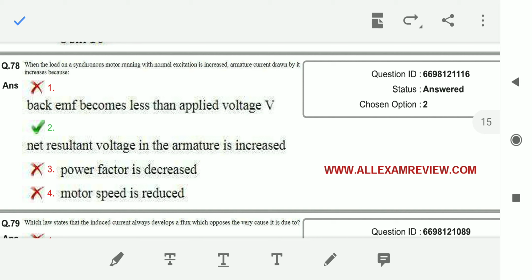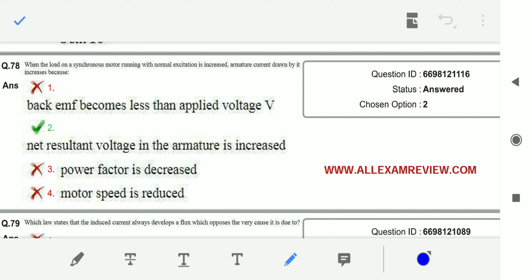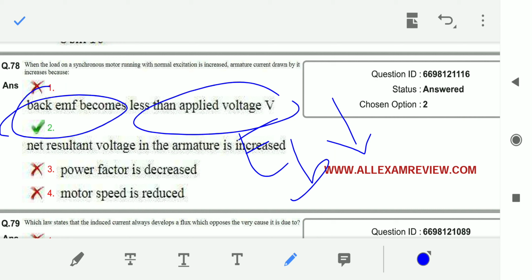Coming to question number 78. When the load on a synchronous motor running with normal excitation is increased, the load angle increases. Load angle increases means the back EMF definitely decreases. So the armature current drawn by it increases, because the back EMF becomes less than the applied voltage.